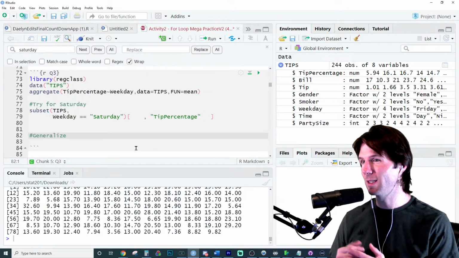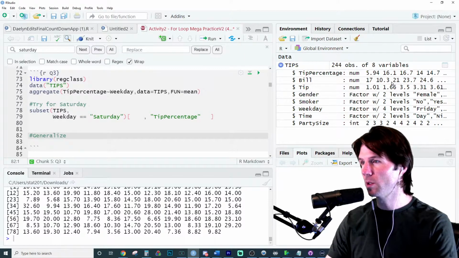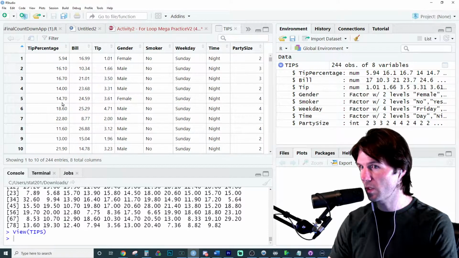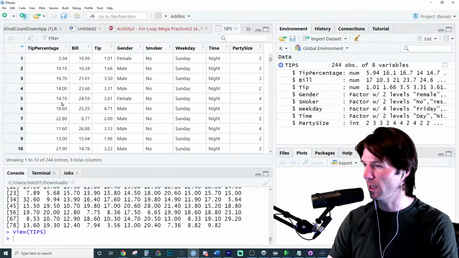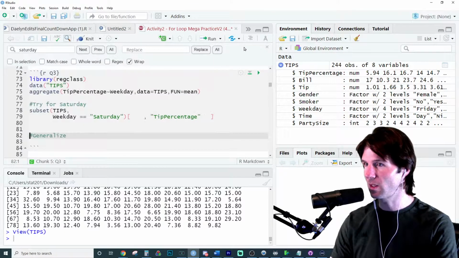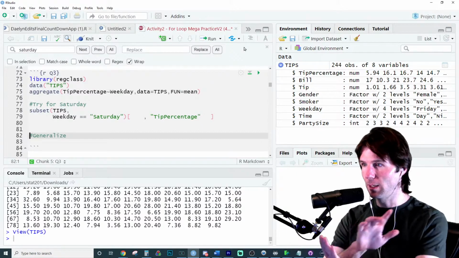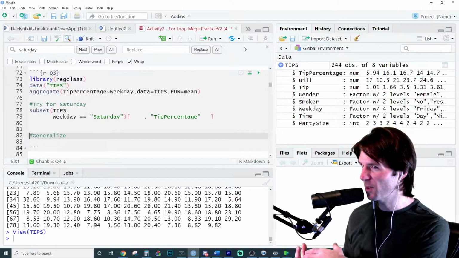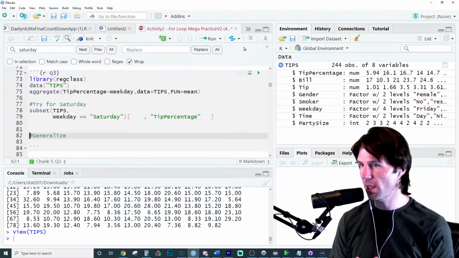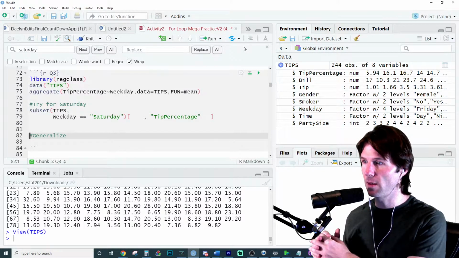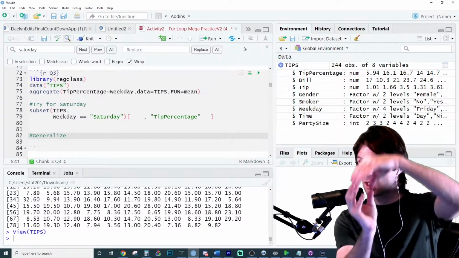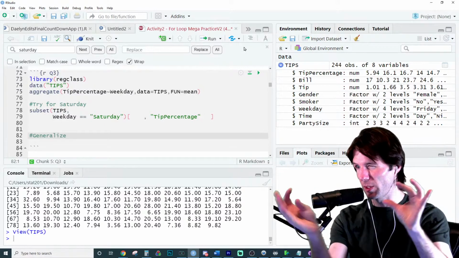So if you look right here, it's actually just a vector. Because what we're doing, this is not the subset, but we're literally just getting this tip percentage vector for days that are only Friday. Does this code right here make sense so far, Ella? Yes or no in the chat. I'm taking a subset of the tips data frame, only days that are Saturday, and then I'm taking from that subset only the column tip percentage, which is then just a vector. It's going to print it this way as a vector.